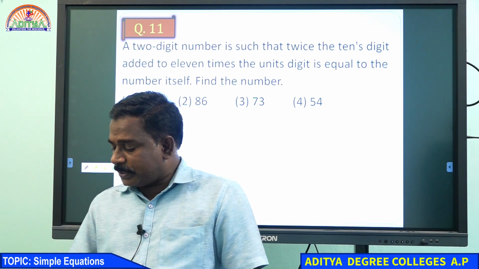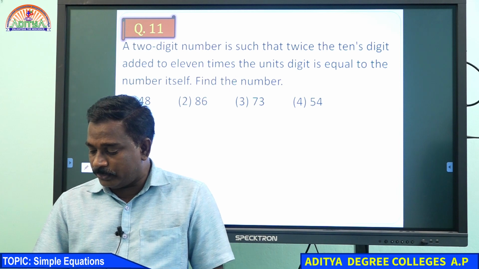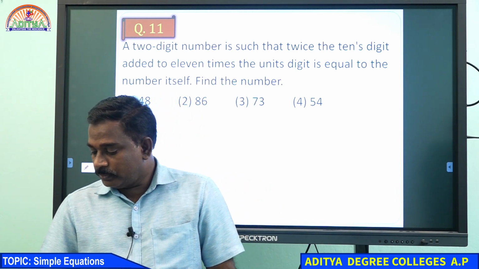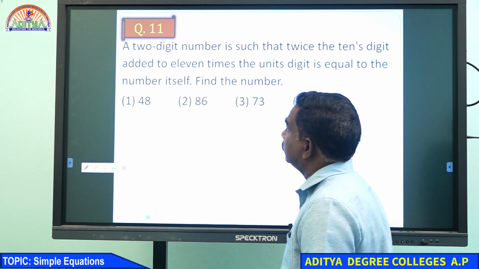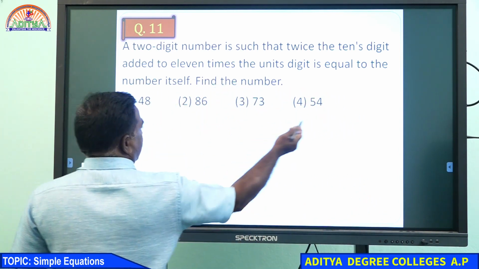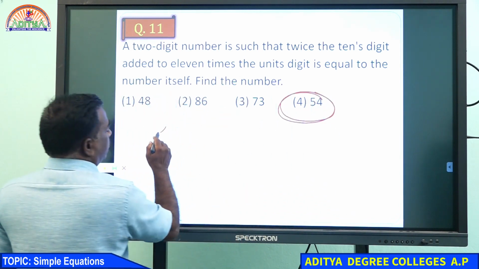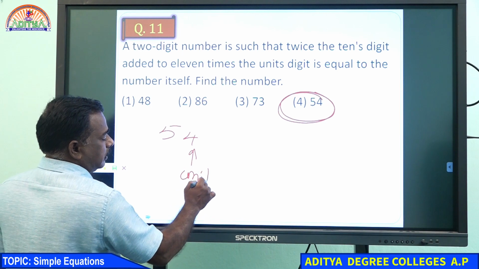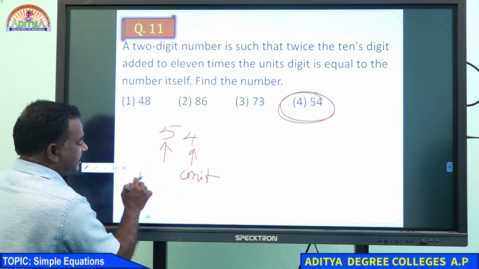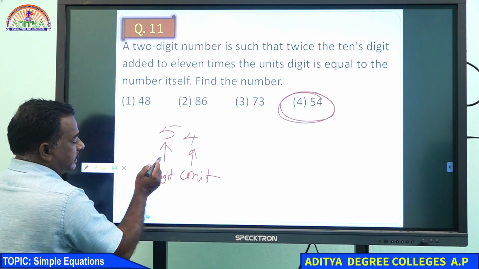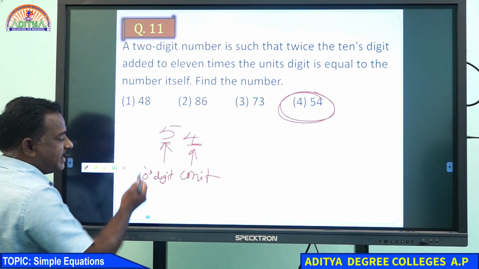We can use the options. This type of question is given to you. Suppose we take 54: this is the unit digit and this one is the tens digit.